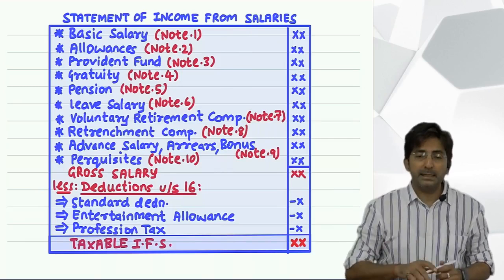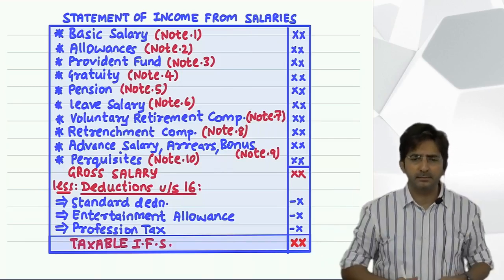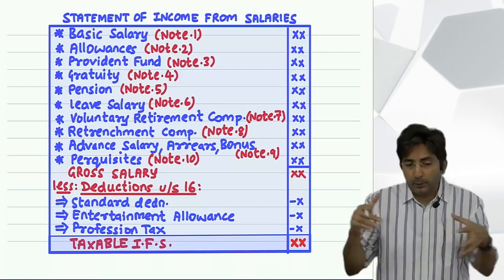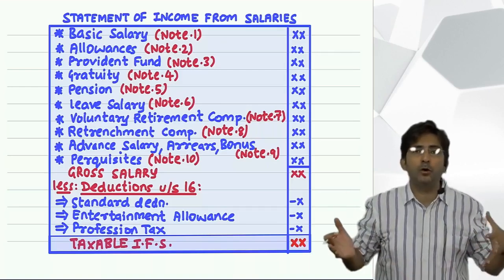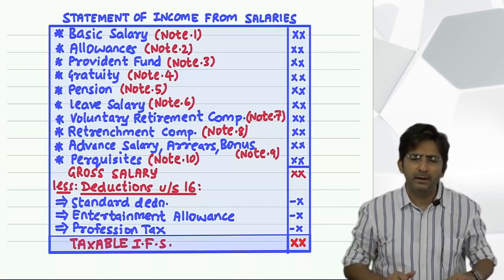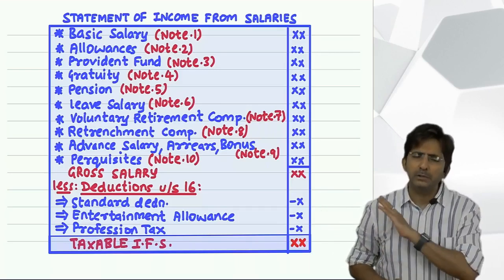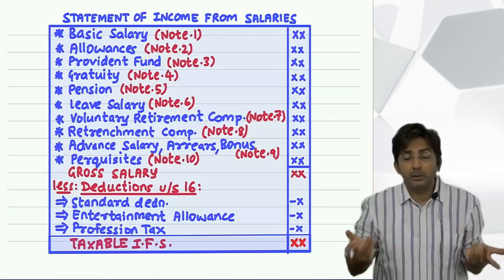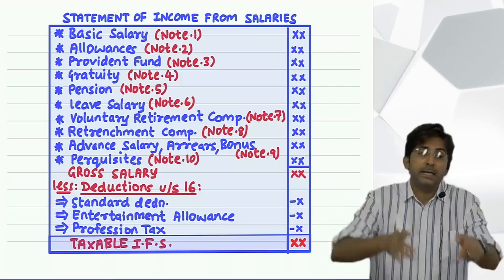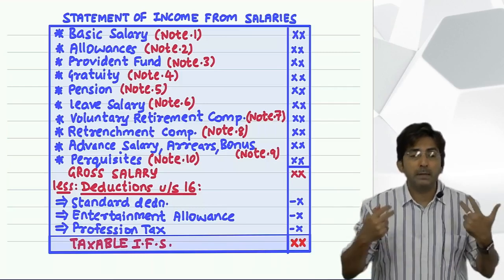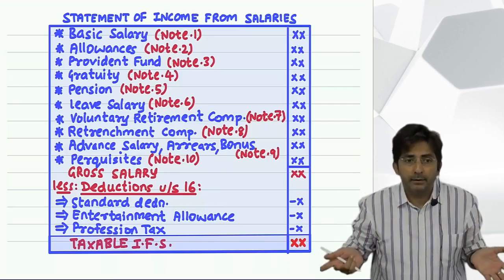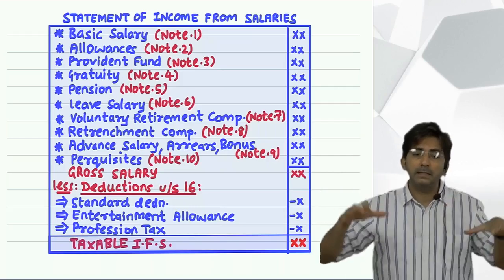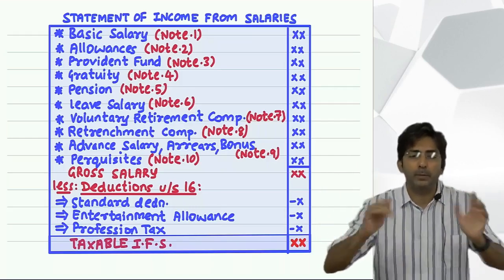See, profession tax is there in almost all states. But after all, it's a state law. If a particular state wants that we don't want to levy profession tax, they won't levy. But practically in India, almost every state has profession tax. It depends upon state to state, and upon the state where you are working. For example, I am working in Maharashtra state, so I am governed by the Maharashtra government's law. Whatever rule the Maharashtra government makes, accordingly I have to pay tax.